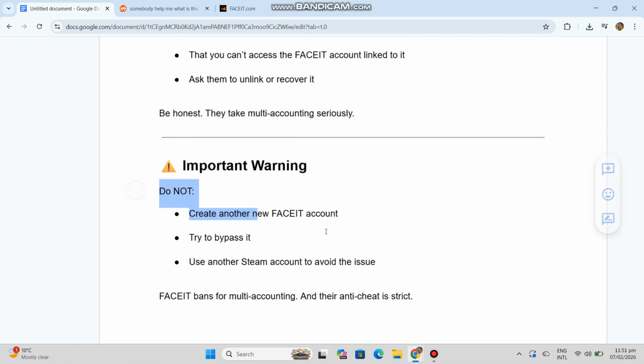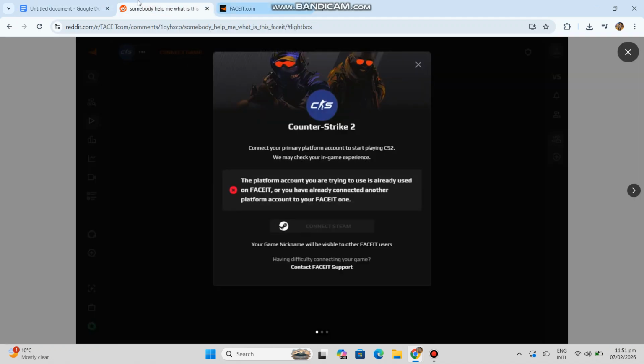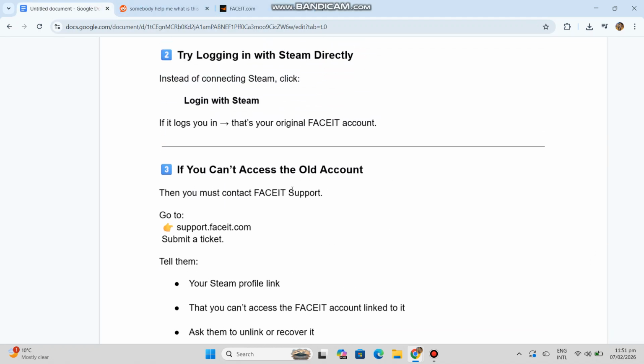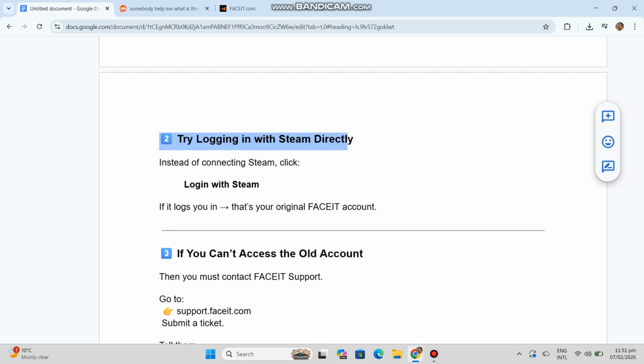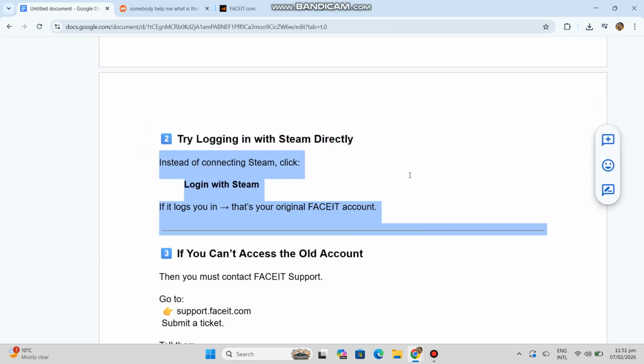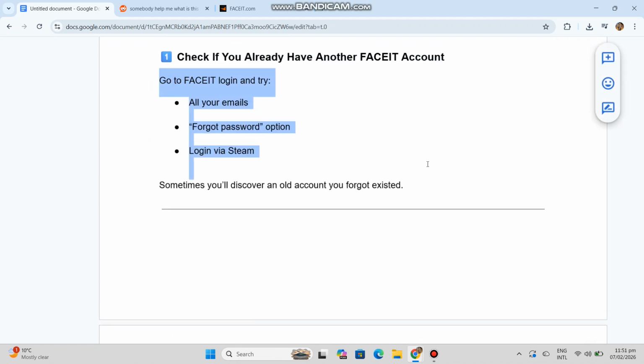Important warning: do not create another new FACEIT account, try to bypass it, or use another Steam account to avoid the issue. FACEIT bans for multi-accounting, and their anti-cheat is strict.